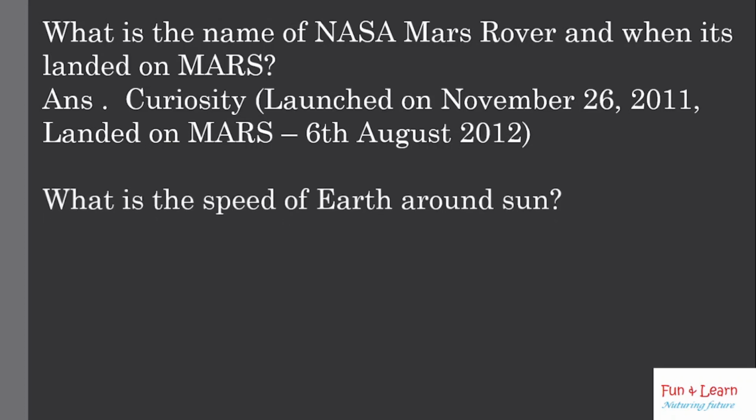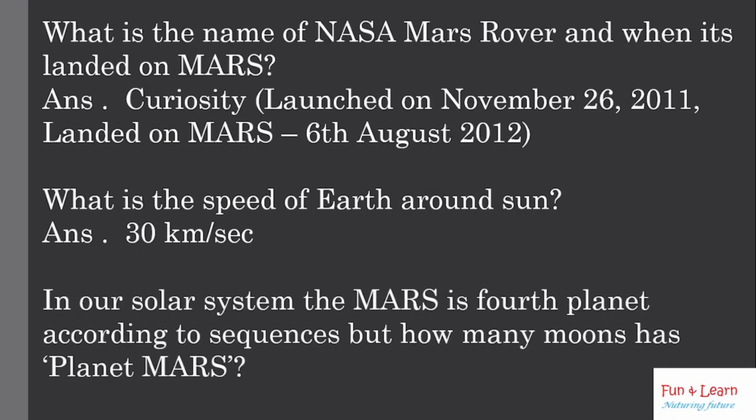What is the speed of Earth around the Sun? We learned that the Earth is moving about our Sun in a very nearly circular orbit. It covers this route at a speed of nearly 30 kilometers per second, or 67,000 miles per hour. Note it down, 67,000 miles per hour. Next question is: in our solar system, Mars is the fourth planet according to the sequence. But how many moons does planet Mars have?